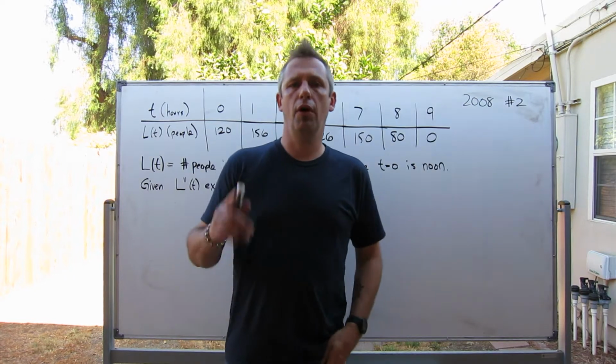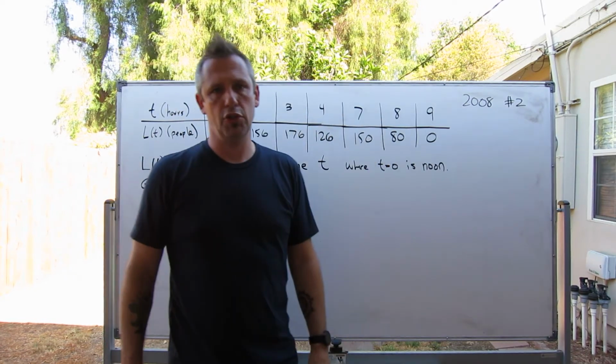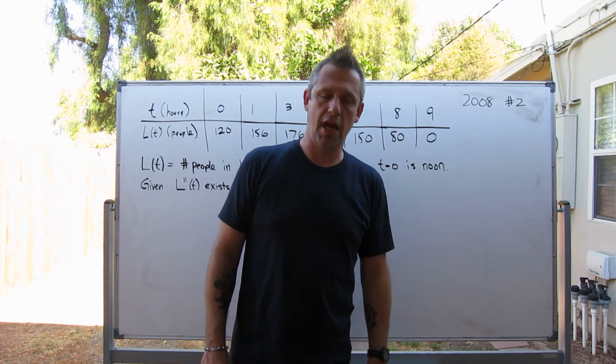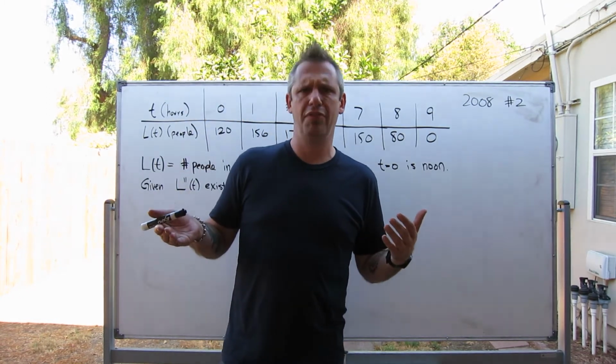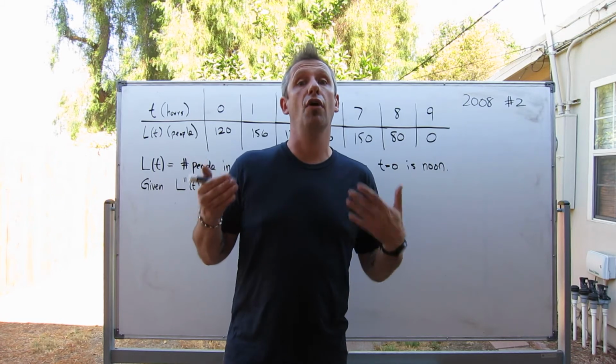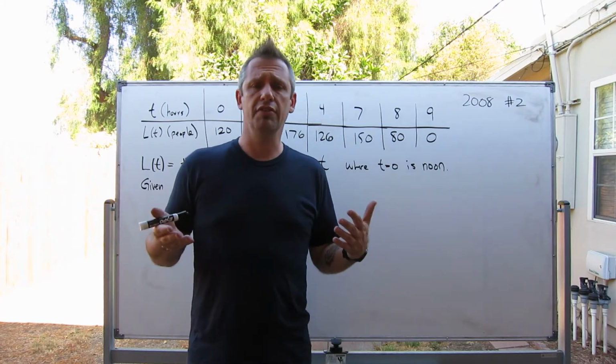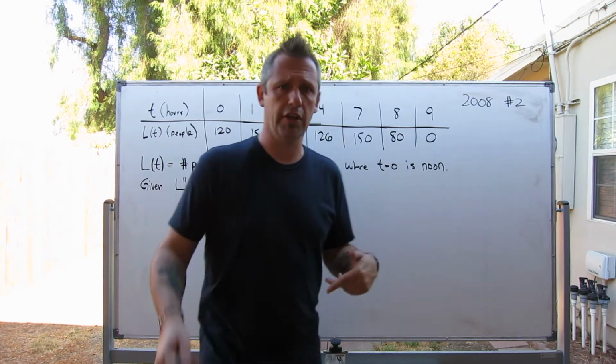Okay, here we are doing Part C of the 2008 number 2 AP Calculus BC exam. This one's a bit of a doozy. It's a real think question. There's not a lot of math that's actually going to happen here, but there's a lot of thoughtful stuff that has to happen, and you have to have some good writing to explain what you're thinking.